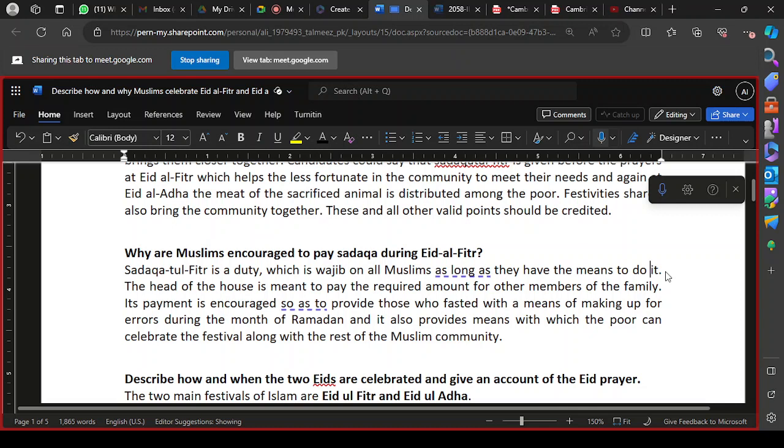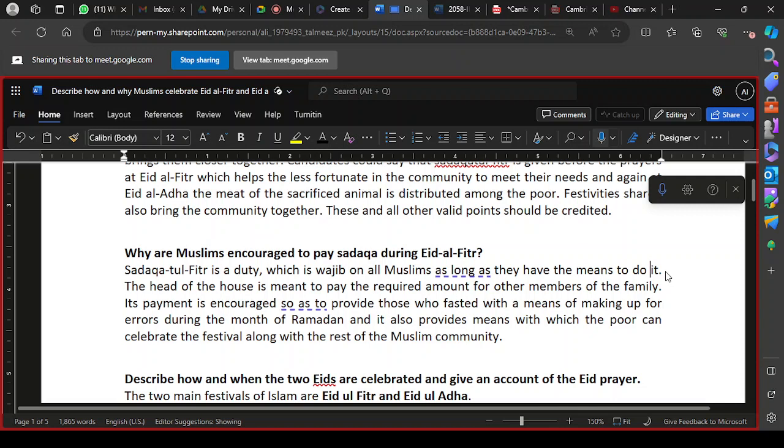The second reason why we are encouraged is that it also provides means for the poor, so that they can celebrate these festivals with the rest of the Muslim community. So the poor and the needy would be helped and they will also be able to celebrate this happiness and this moment of joy along with the rest of the community. So these are the two major reasons why Muslims have been encouraged to pay sadqatul fitr at the time of Eid al Fitr.